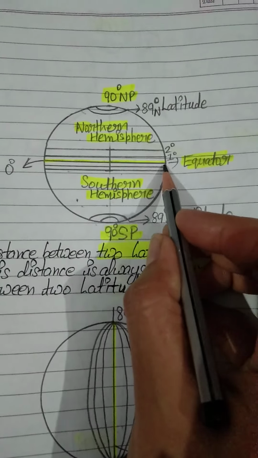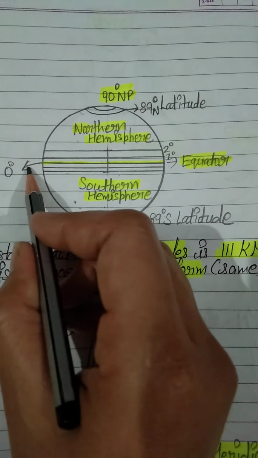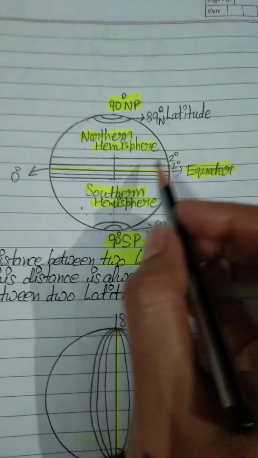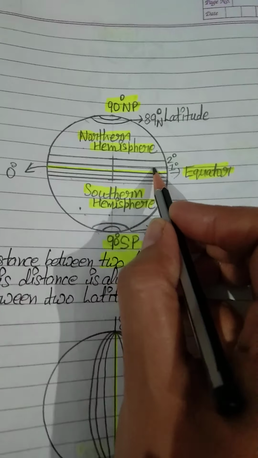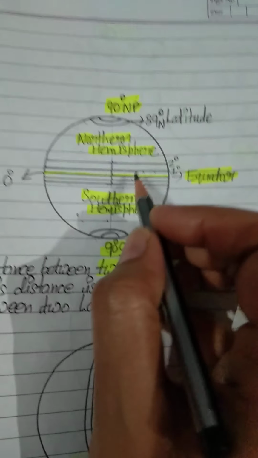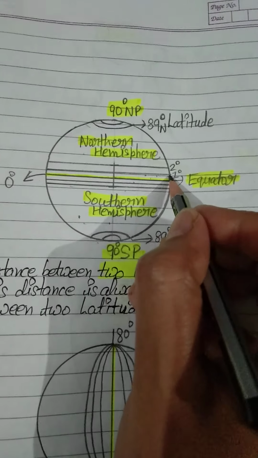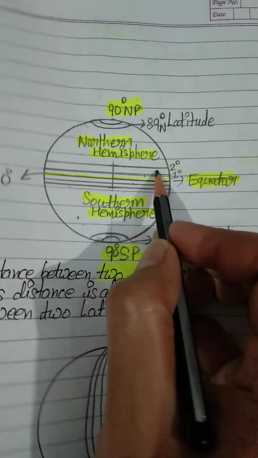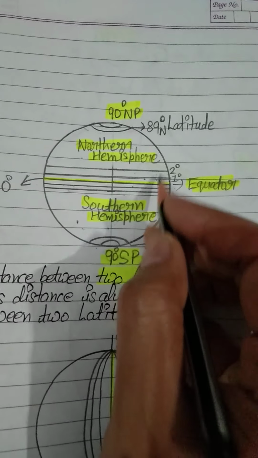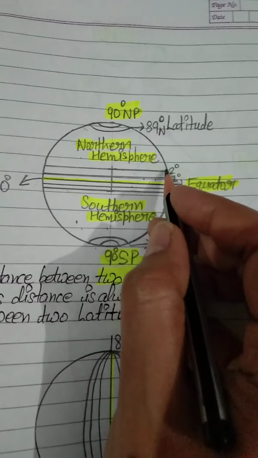The value of this equator is 0 degree. And as we are moving further, this is our next latitude and the value of this latitude is 1 degree, and you can imagine this is the latitude of 2 degree. Further we are taking 0 degree, 1 degree, 2 degree.